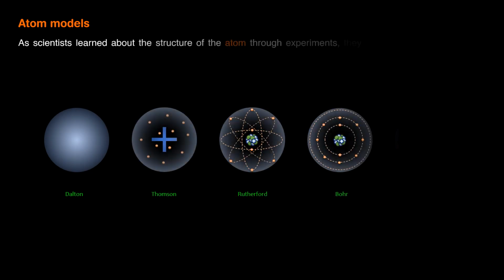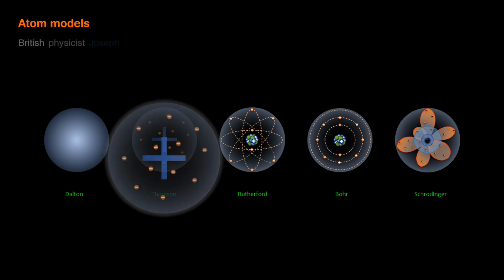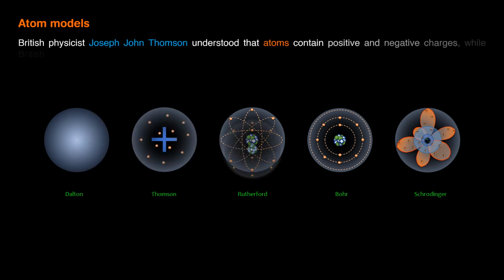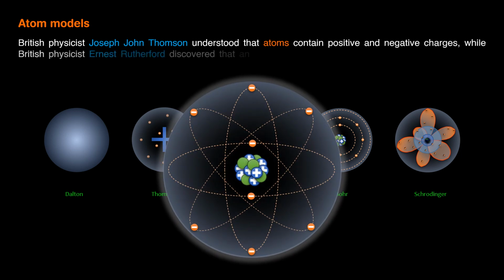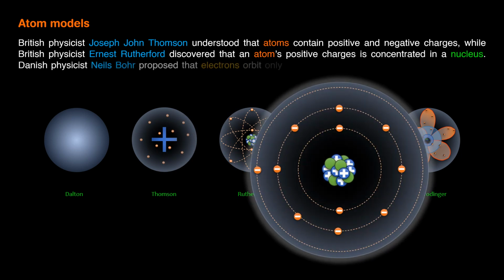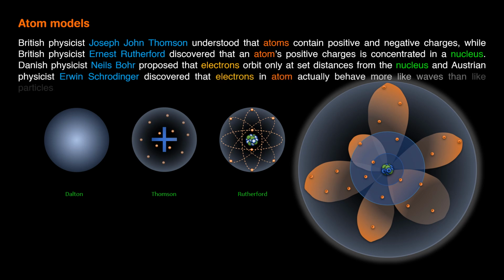As scientists learned about the structure of the atom through experiments, they modified their models of the atom to fit the data. British physicist Joseph John Thomson understood that atoms contain positive and negative charges, while British physicist Ernest Rutherford discovered that an atom's positive charge is concentrated in a nucleus. Danish physicist Niels Bohr proposed that electrons orbit only at set distances from the nucleus, and Austrian physicist Erwin Schrödinger discovered that electrons in an atom actually behave more like waves than like particles.